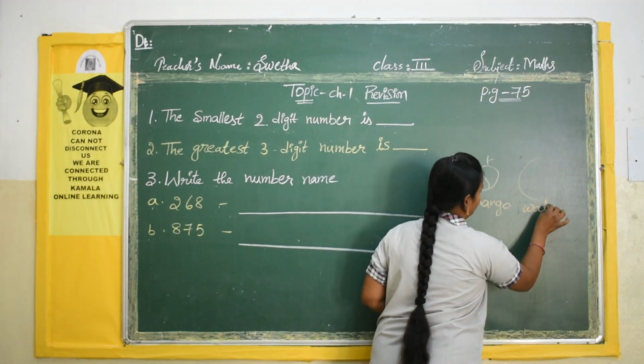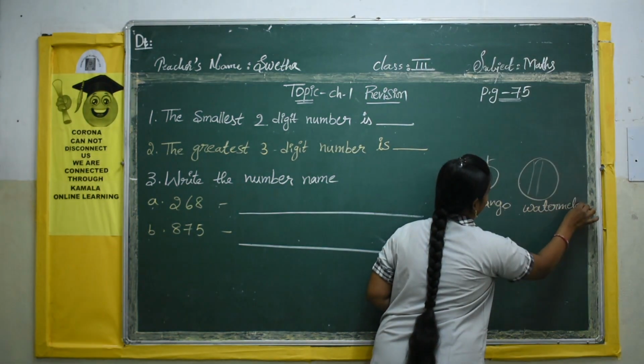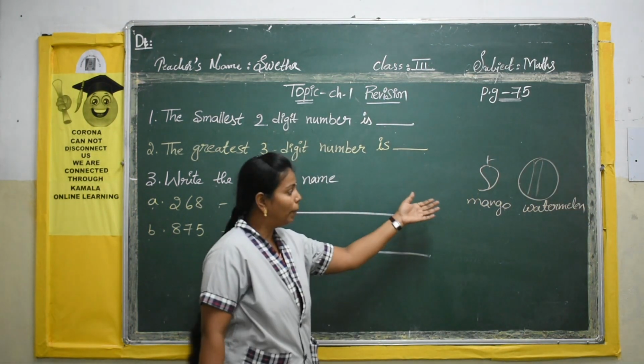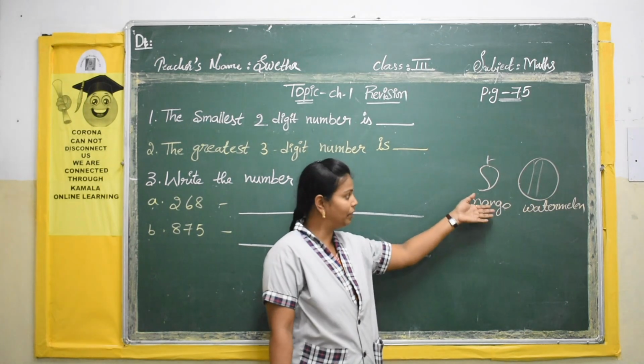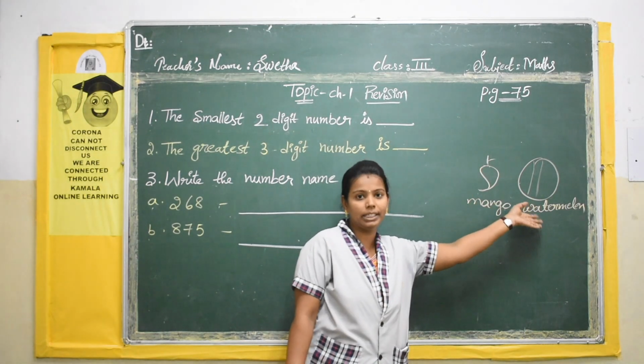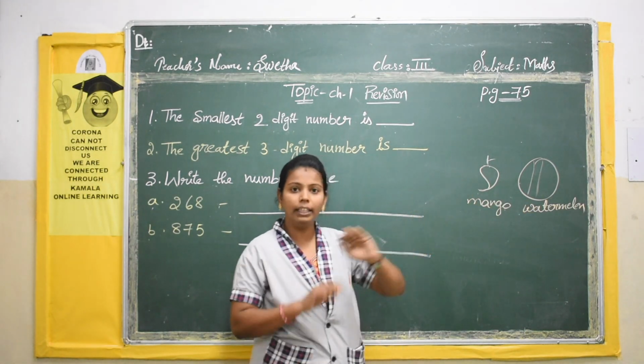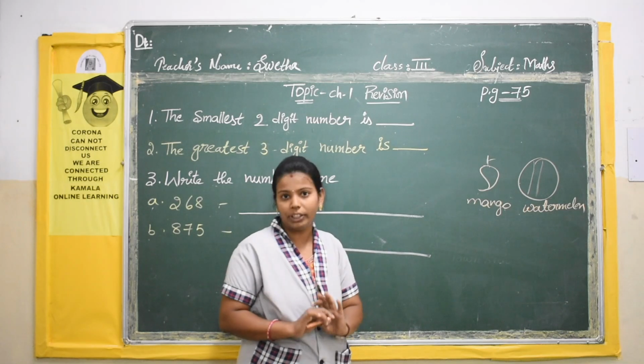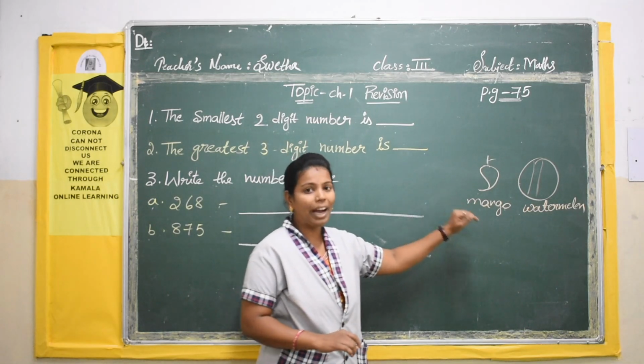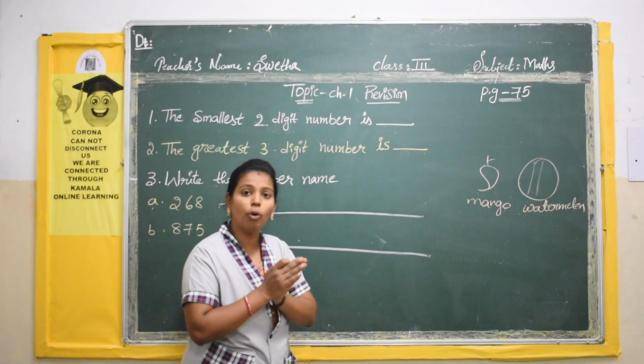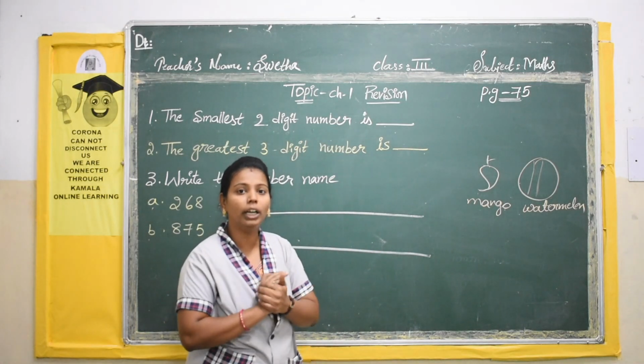By seeing this, your eyes will say which is the smallest one and which is the greatest one. This is in normal subjects, in general. But in maths, you have to decide whether it is the smaller one or the greatest one through counting.